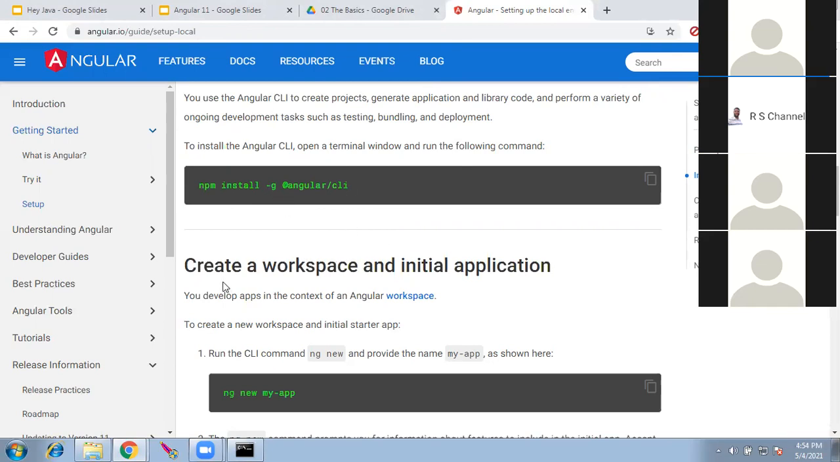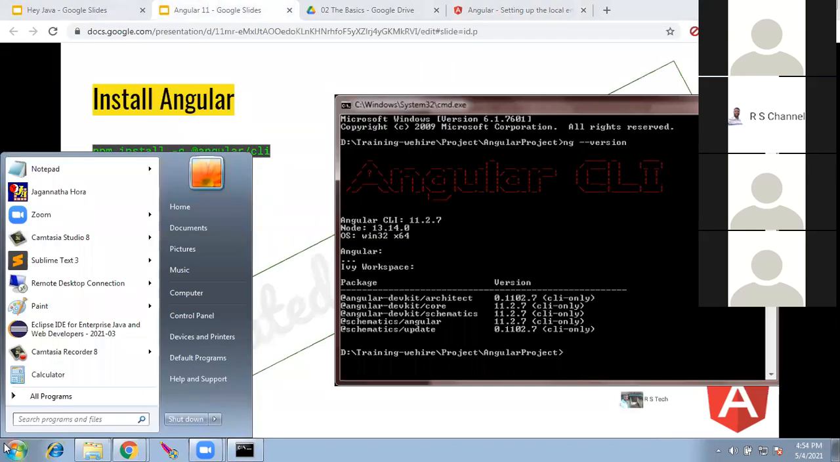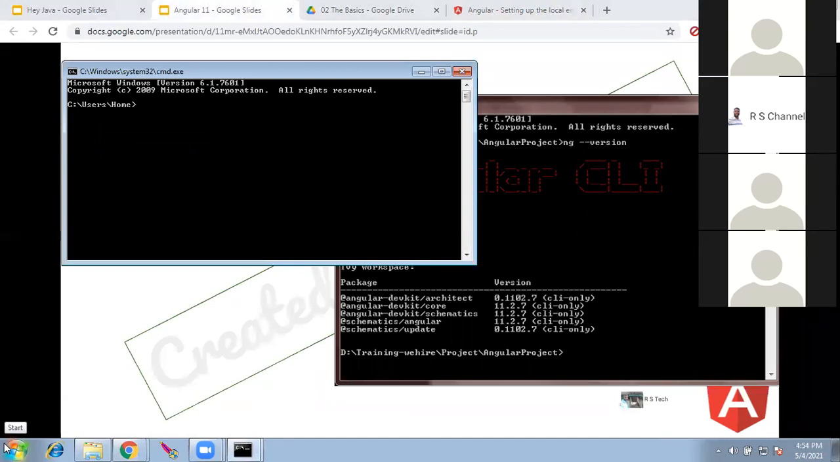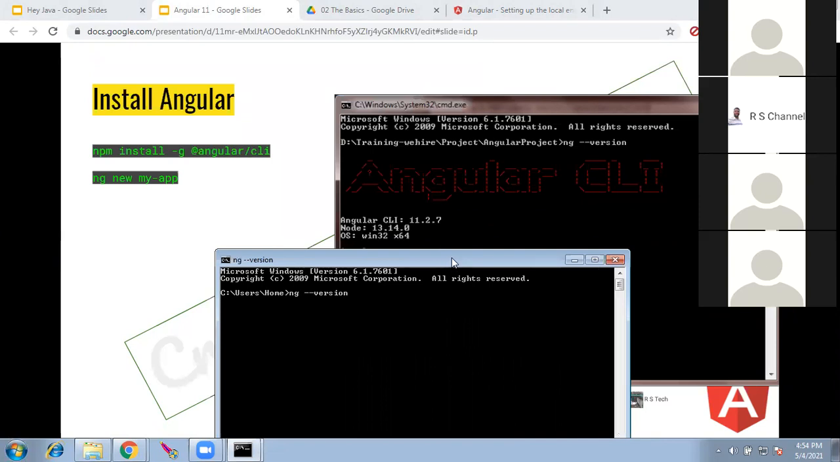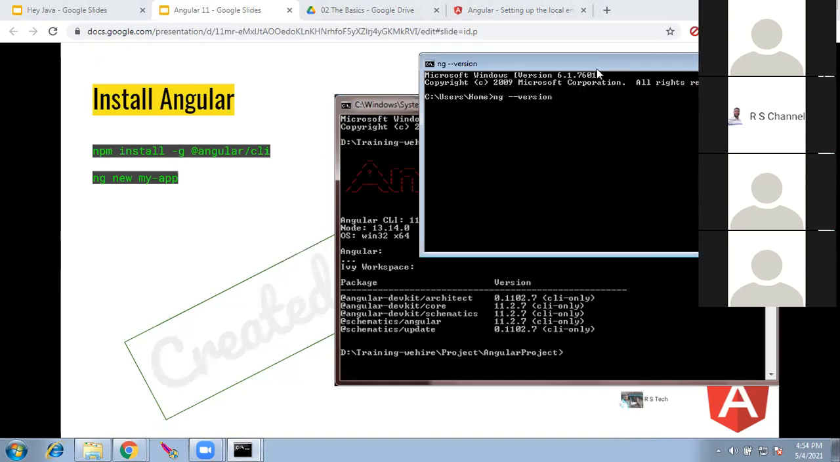So once that is done, we have to create a new project. Let's go back to the slide. Once you have installed this, you can execute this command, ng --version, and see what the version is. The version I have installed is 11.2, which is the latest version which we saw. And Node.js is 13.14 on Windows. And these are the packages which came by default with Angular.